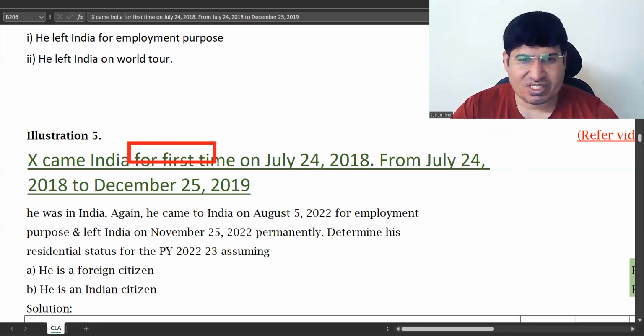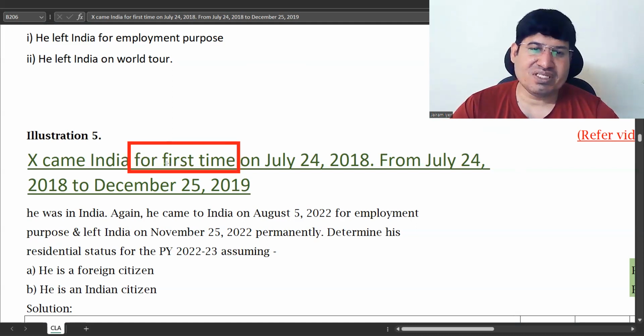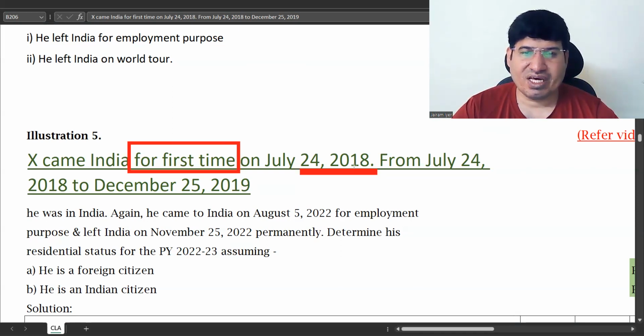Came to India for the first time. This means that he was never in India. So before July 2018, okay, before this year, his stay in India is always 0. Before the year 2018-19. Okay, that's what we get from this sentence.